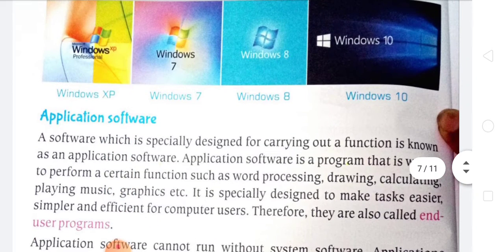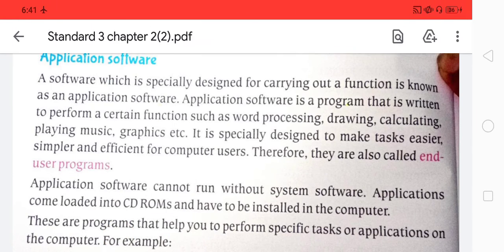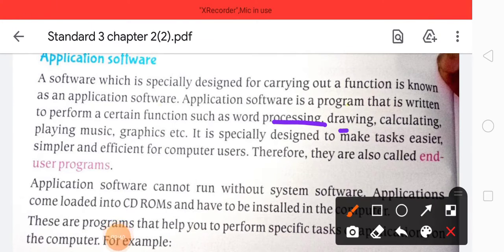Then after that, application software. What is application software? What you run on your computer for performing particular tasks is known as application software. These are programs written in a special language that help the computer to perform special processing, such as drawing, calculating, playing music, graphics, etc. These are also known as end user programs.